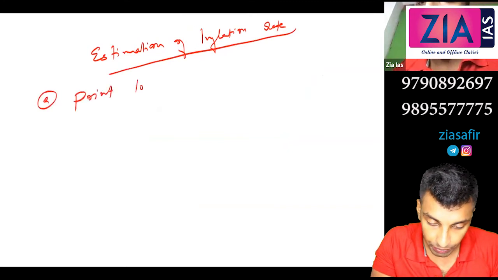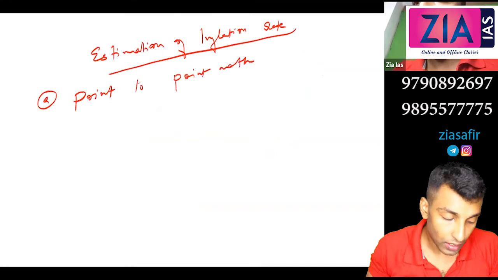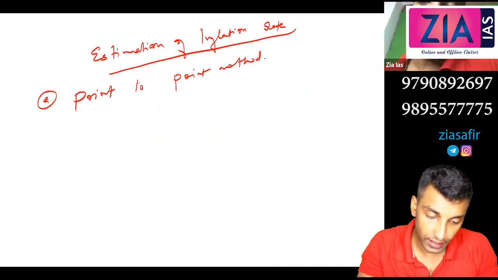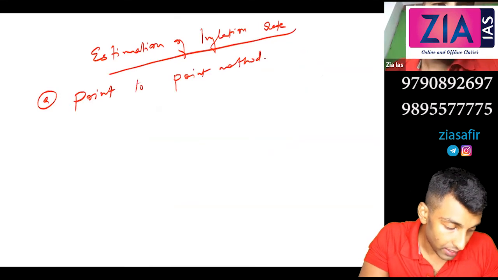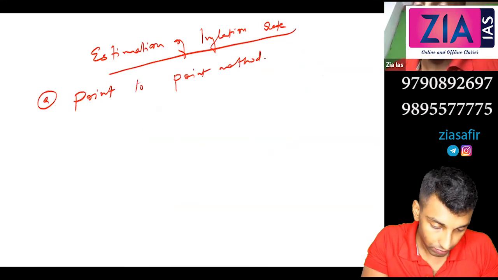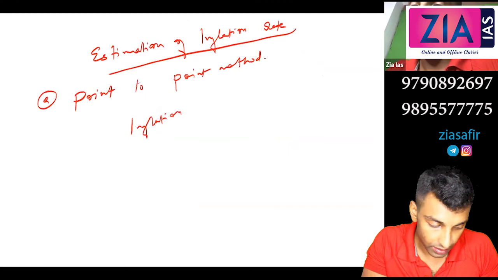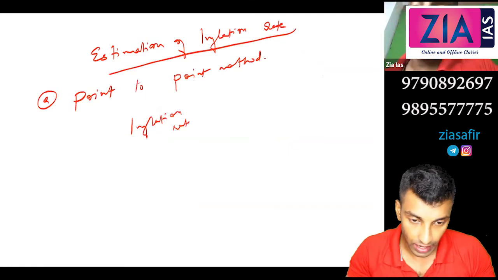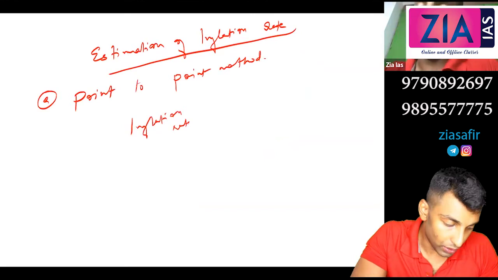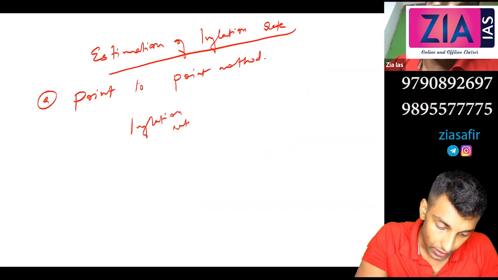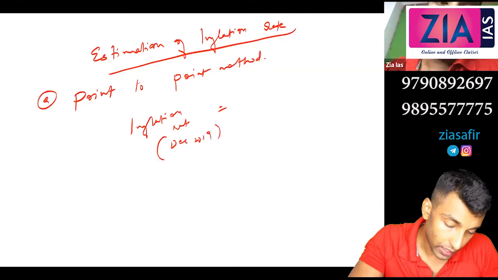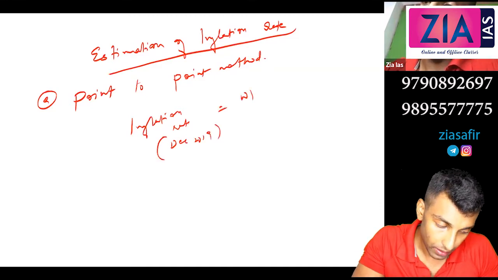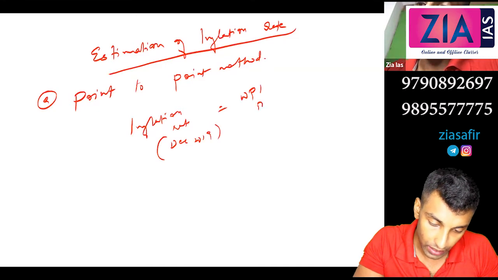Point to point method. So in the point to point method, inflation rate is equal to... See, for example, if you are calculating for December 2019, you need to get the WPI of December 2019.